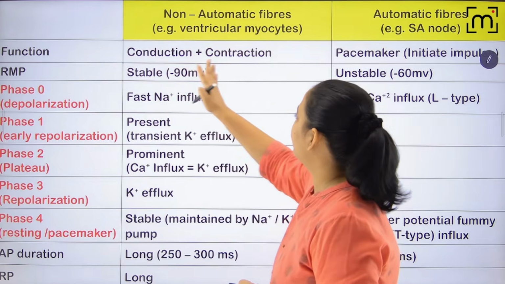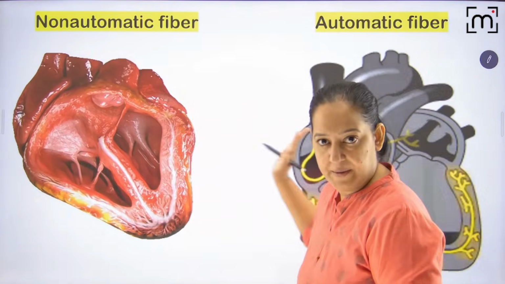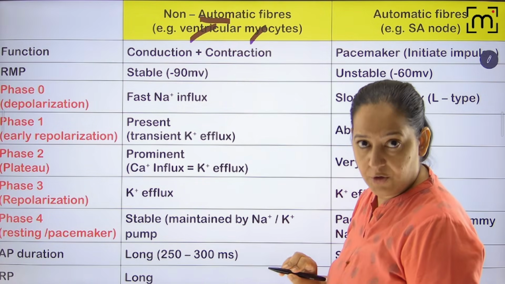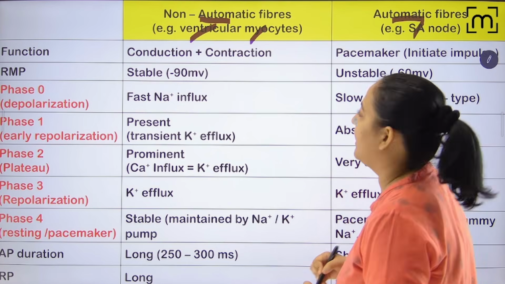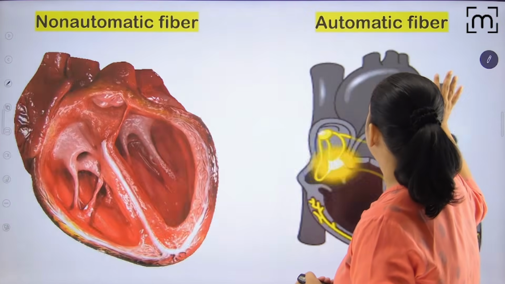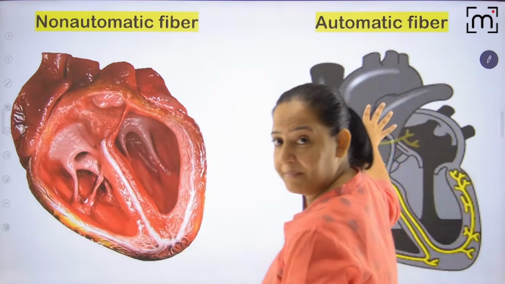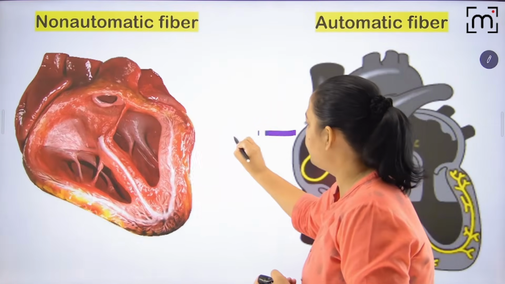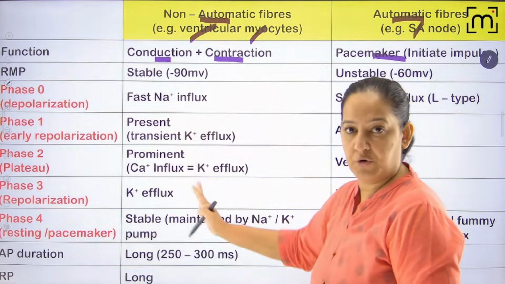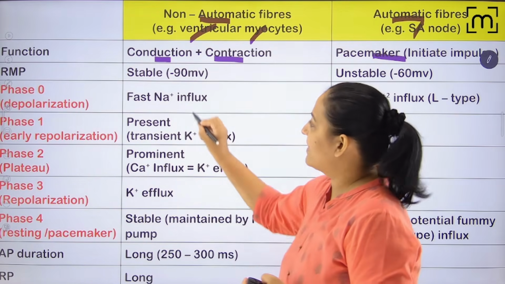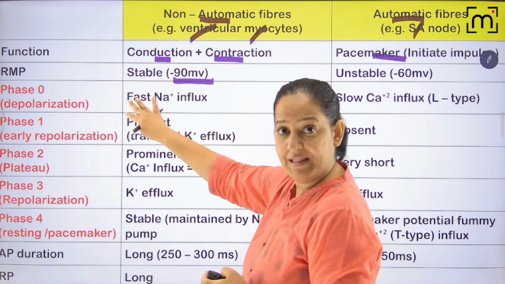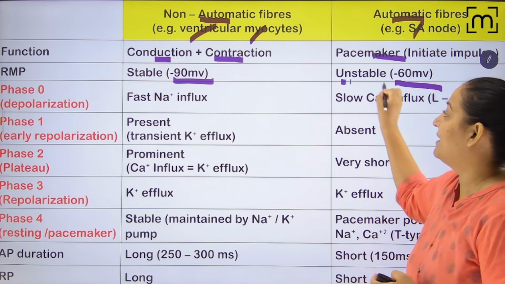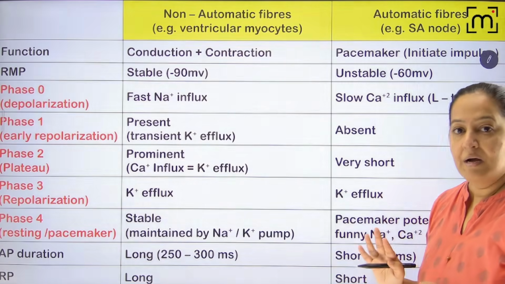So non-automatic fiber, automatic fiber. The non-automatic fibers are atrial and ventricular fibers. And the automatic fibers are SA node, AV node. These are the pacemakers. They can generate the impulse. These are not pacemakers. They conduct and contract. They conduct the impulse from here, and after that they contract. They do not generate. So this we already know. Here the resting membrane potential is -90 and that's stable till the next impulse comes. Here the resting membrane potential is -60 and that's unstable. It keeps on decaying, and that's why this is the pacemaker. Till now you got it.